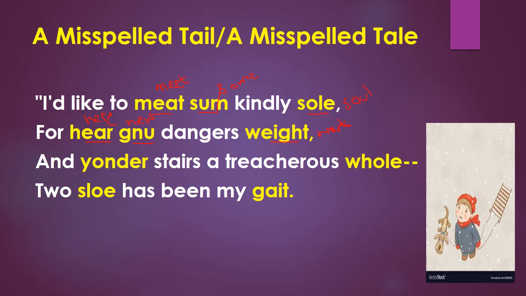Okay. So the next line is, and yonder stairs, a treacherous hole. Yonder is correct, stairs, a treacherous hole. So you are going to correct the spelling of, yes, stairs and hole.